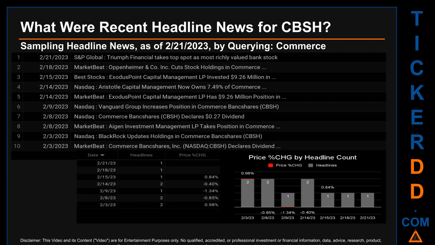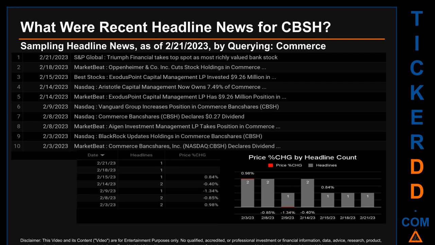They each had 2 discovered headlines. On Tuesday, February 14, 2023, first, Nasdaq published the headline that read, Aristotle Capital Management now owns 7.49% of Commerce. Second, MarketBeat published the headline that read, Exodus Point Capital Management LP has $9.26 million position in.